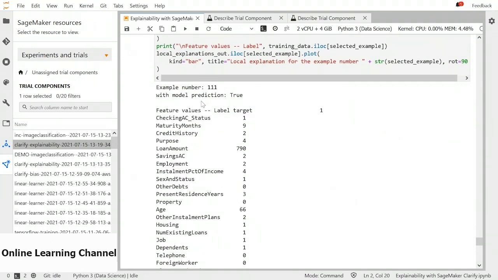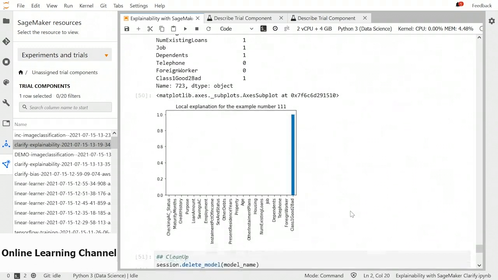So basically, the model prediction was true. It was originally true as well. We have different feature values for all the features. And then we have a graph containing the local explanation for that example. So again, the class column has the highest impact on the prediction. In the end, we will delete our model to clean up the resources. So that's how explainability in SageMaker works.